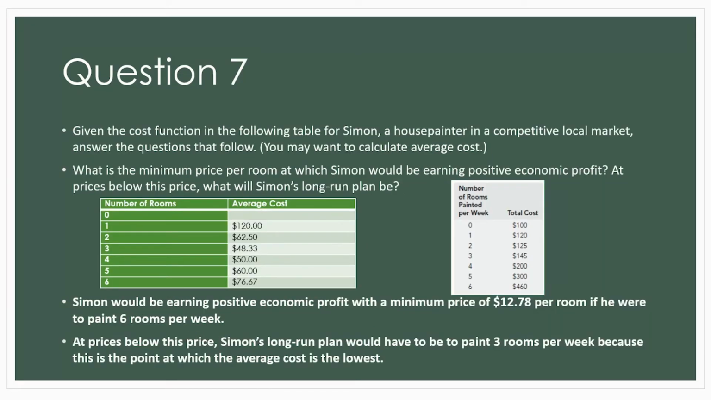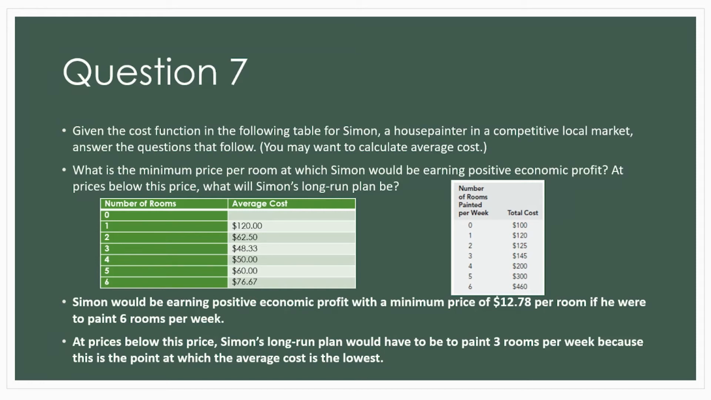So question 7 asks, given the cost function in the following table shown to the right, answer the questions. What is the minimum price per room at which Simon would be earning a positive economic profit? So this would be a price of $12.78 per room if you were to paint 6 rooms per week, because